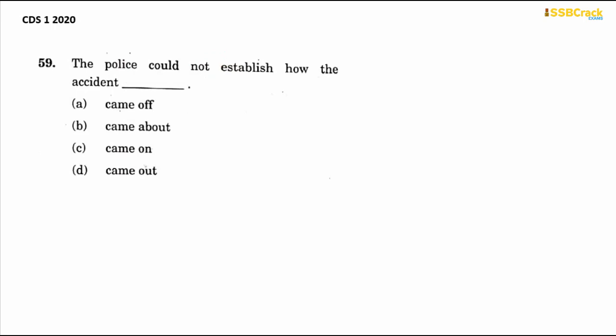Next question. The police could not establish how the accident came off, came about, came on or came out. Now, came off means to be removed from something. Not applicable here. Came about means happened. Now, this is applicable here. The police could not establish how the accident came about, how the accident took place or happened. But let's check the other options as well.